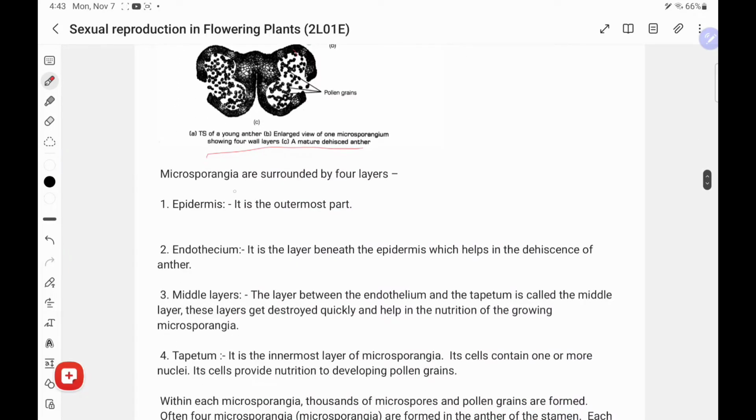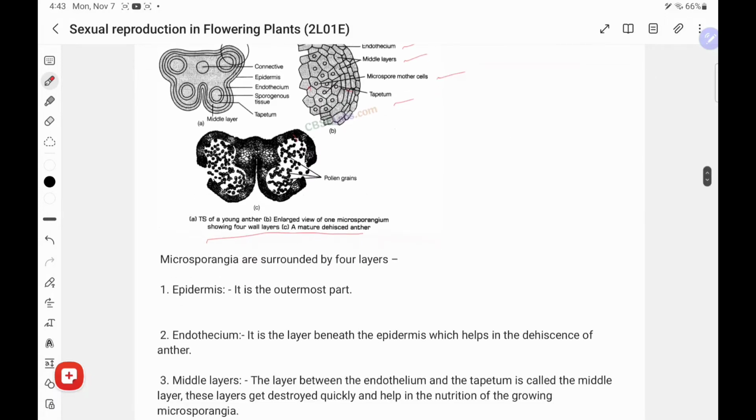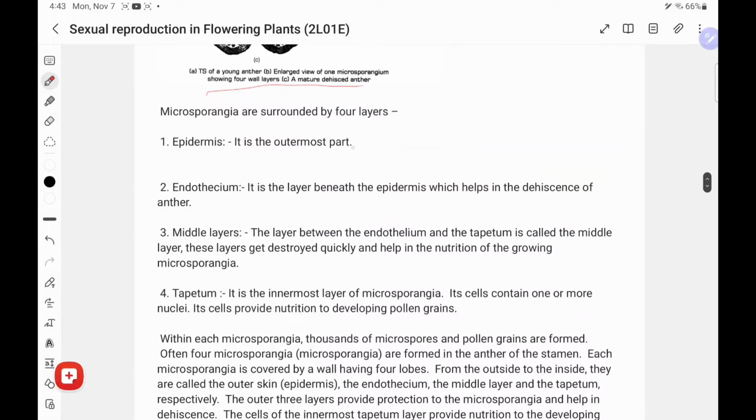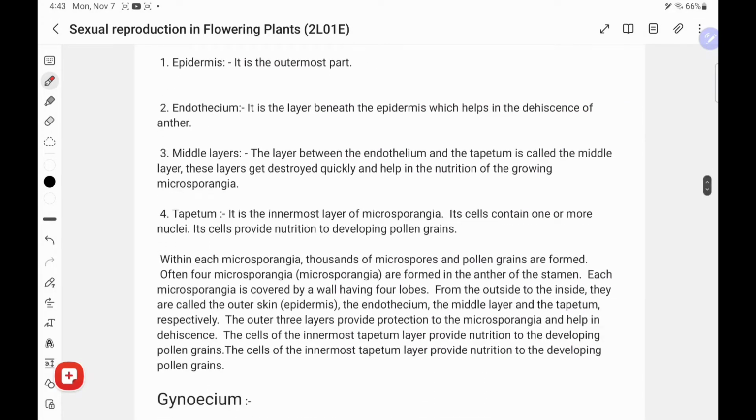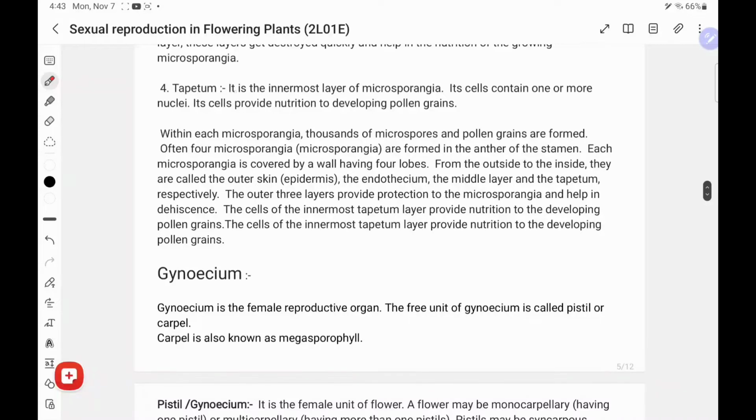Now, microsporangia are surrounded by up to three layers, which I have discussed through this picture. Let us see: epidermal layer, endothecium, middle layers, and tapetum. I want to make it clearer. The tapetum is the innermost layer of the microsporangium. Its cells contain one or more nuclei and provide nutrition to the developing pollen grains. I think it is clear.